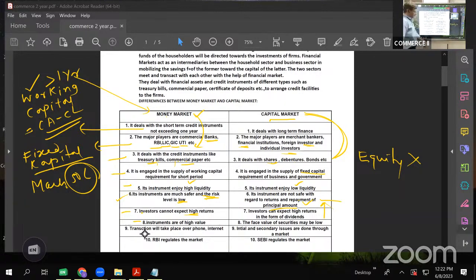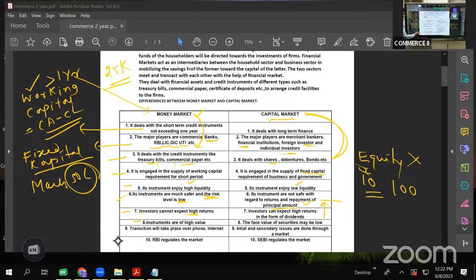Whereas in case of capital market, the face value of shares normally will be 10 and debentures it would be 100, right? So the face value of the instruments in case of capital market is low as compared to the face value in case of money market. There is a wide gap. As I said, each treasury bill will be of 25,000, one unit, whereas here it is only 10 rupees. Okay, so the face value is low.